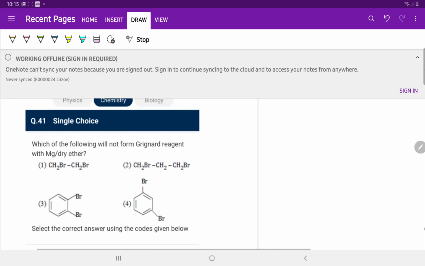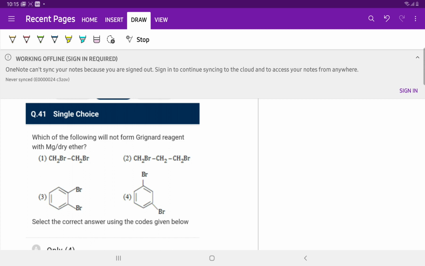41. Which one of the following will not form a Grignard reagent with magnesium and dry ether? We know very well that vicinal dihalide forms alkenes with magnesium. So 1,2-dibromoethane is unable to form it. The product is MgBr2 and ethene. So option 1 will not be able to form a Grignard reagent.